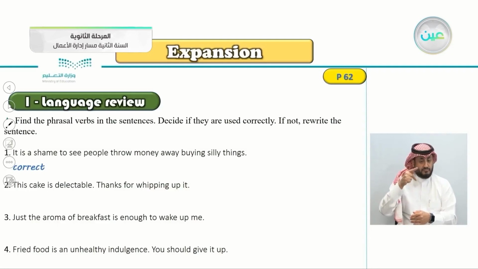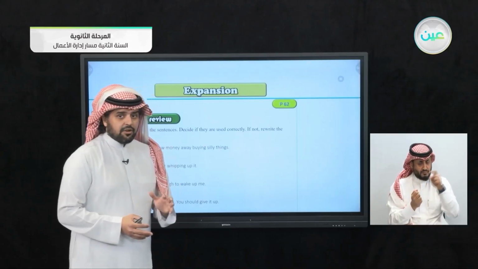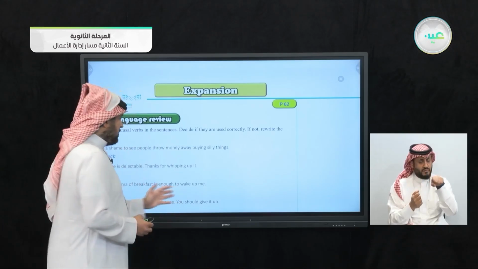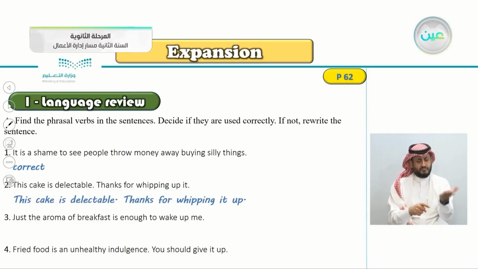So we have a 3-word phrasal verb. Is it correct or not? Yes, it's incorrect, and the correct way to write it is, thanks for whipping it up. We put the pronoun in the middle. This cake is delectable. Thanks for whipping it up.